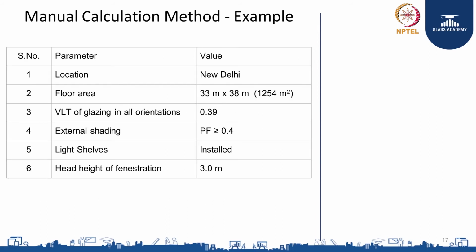Let us take an example. Suppose we have a building located in New Delhi with a floor area of 33 meters by 38 meters, that is a total 1254 square meter floor area. VLT of the glazing is 0.39; assume all the glazing in all orientations has the same VLT. External shading projection factor is more than or equal to 0.4. Light shelves are installed. Head height of fenestration is 3 meters.